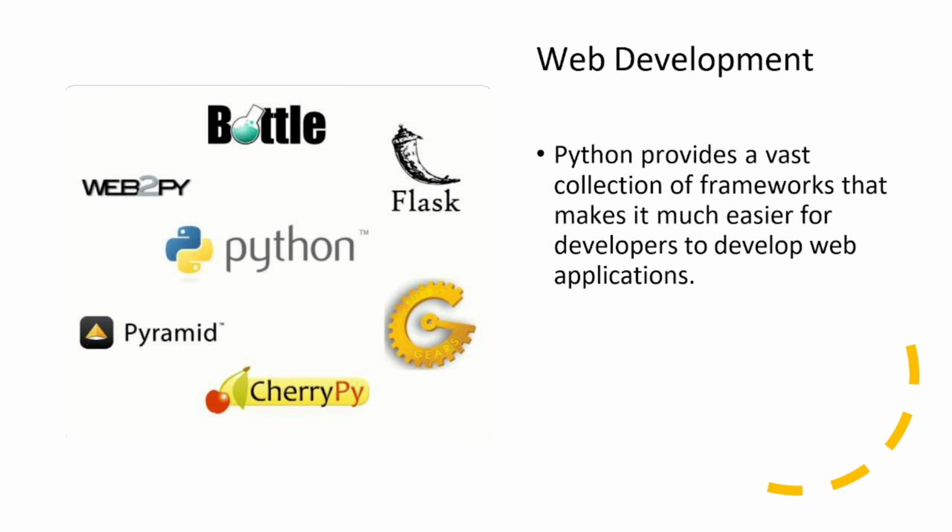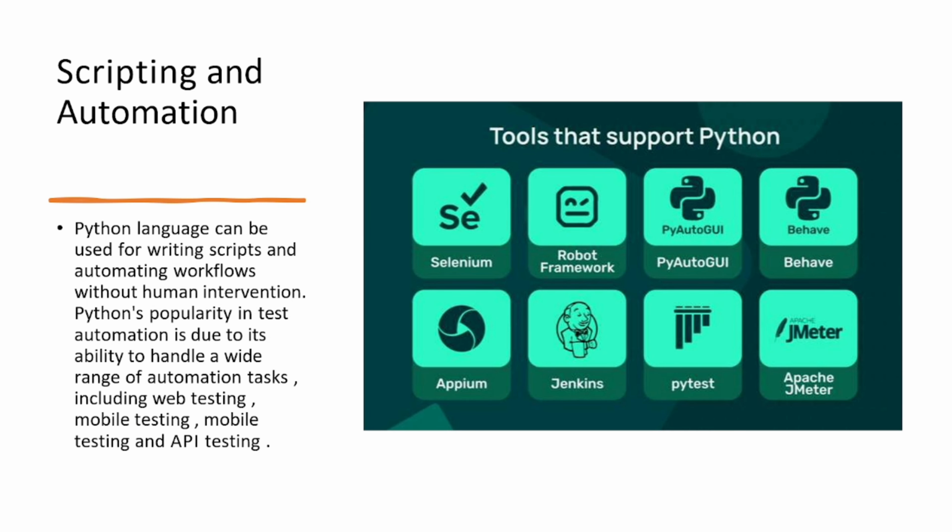Web development is a major area where Python developers choose Python. Python offers us a variety of frameworks for developing the web. The popular ones are Django, Flask, FastAPI nowadays, CherryPy, and Pyramid. These are some of the different web development frameworks which Python offers. Then scripting and automation: yes, we can automate tasks using Python. There are some regular tasks that we do manually every day.